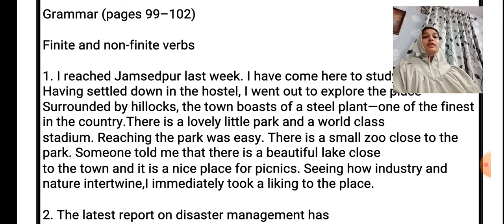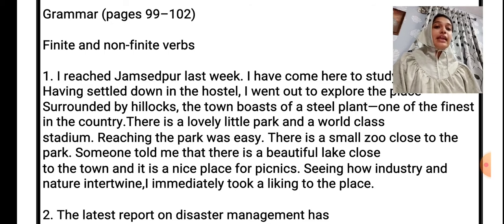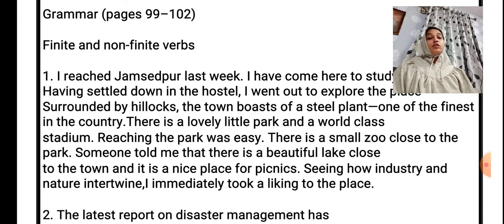Now talking about participles, that is the second form of non-finite verbs. A participle is a verb with an ing, ed or en ending and it functions as an adjective. So non-finite verbs are of three types. First is gerund, which acts as a noun and ends with the ing form. Now second is participles, which end with ing, en or ed and function as an adjective. Present participle and past participle. There are two types of participles.